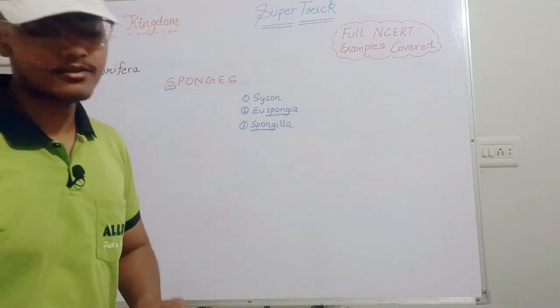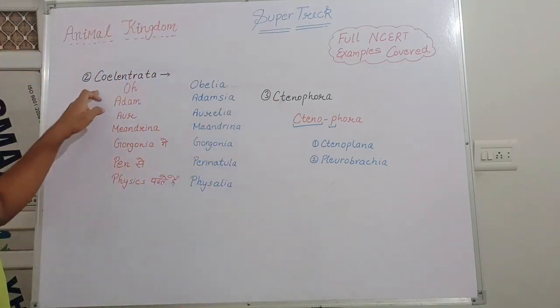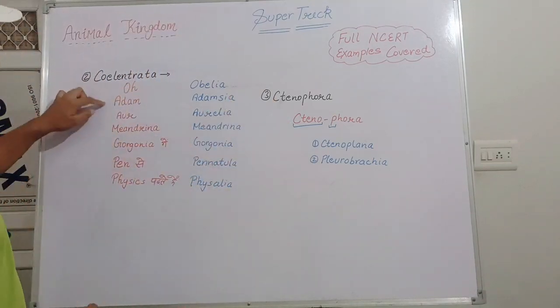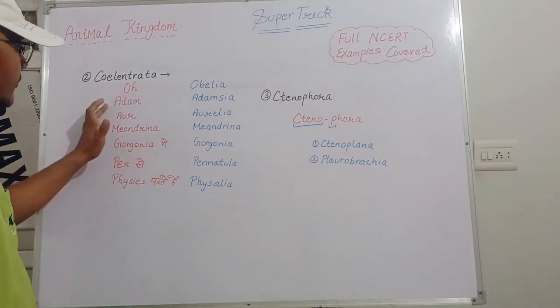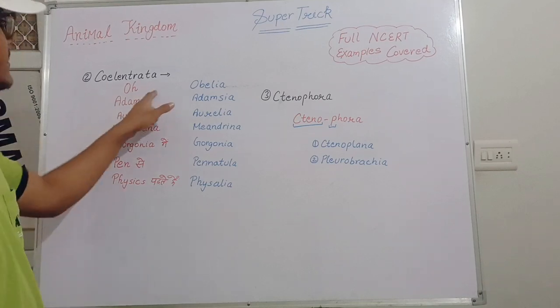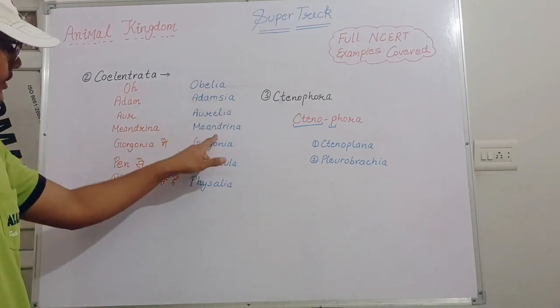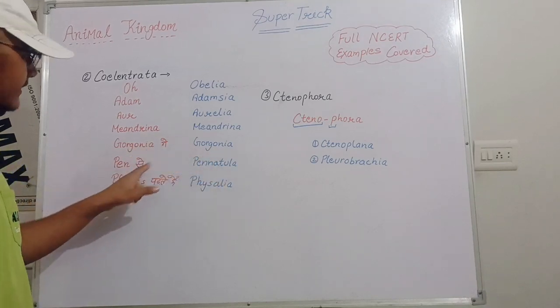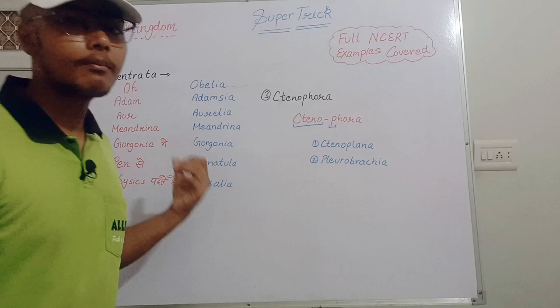Let's move toward the Coelenterata and Ctenophora. In the Coelenterata, we will use the trick: O Adam aur Adamsia Gorgonia mein Pen se Physics padhte hain. O means Obelia, Adam means Adamsia, Or means Aurelia, Meandrina, Gorgonia. Pen means Pennatula, Physics means Physalia. So it is very easy for us to remember by using this trick.